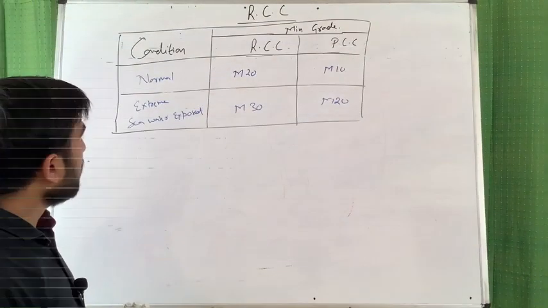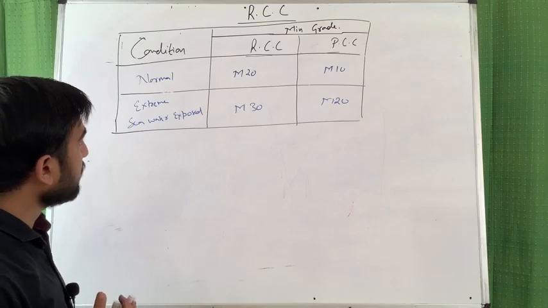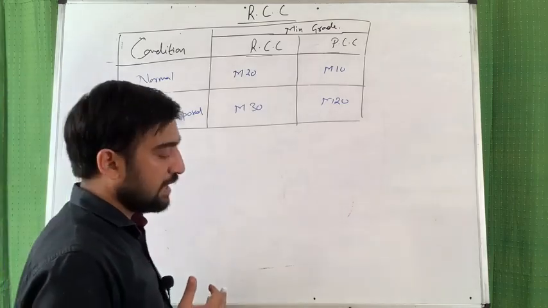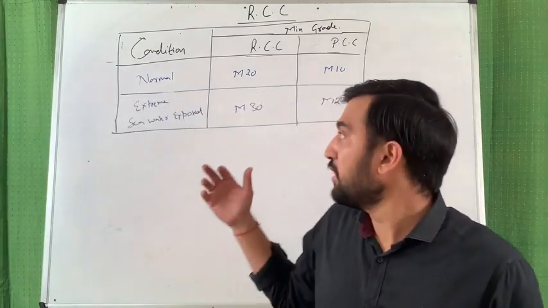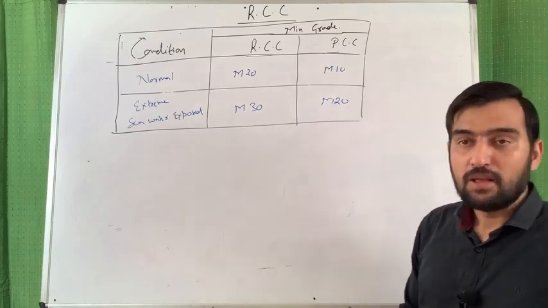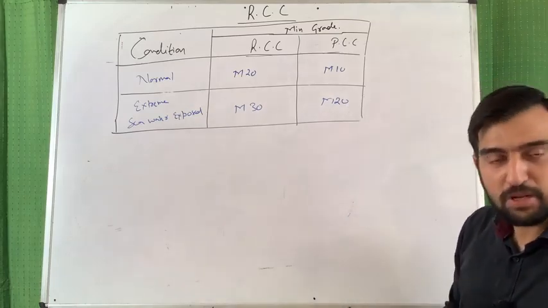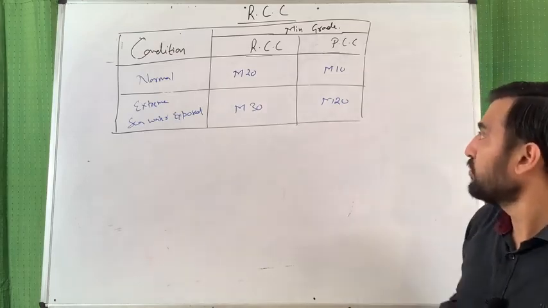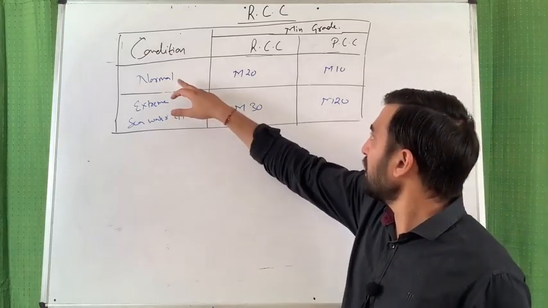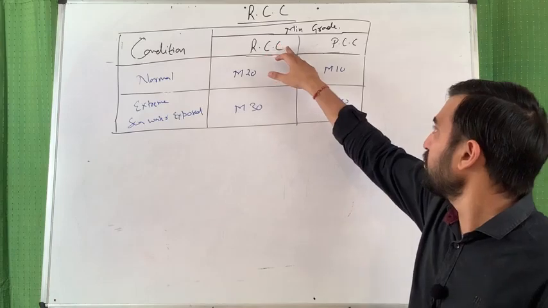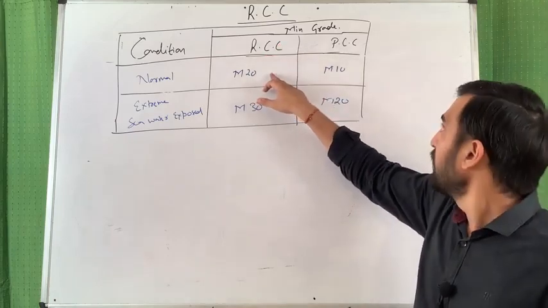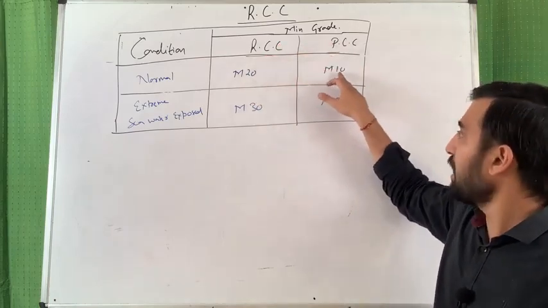So now see what are the minimum grades required in RCC and PCC. Friends, this is a very important table, and many times questions in your ESE prelims have been asked from this table. Under normal condition, RCC grade used is M20 and PCC grade used is M10.